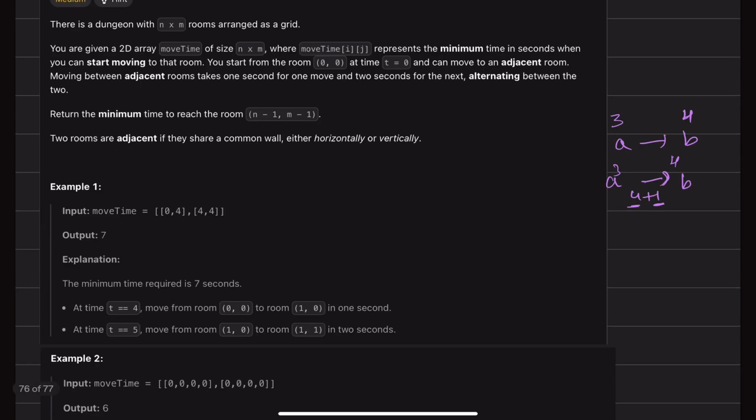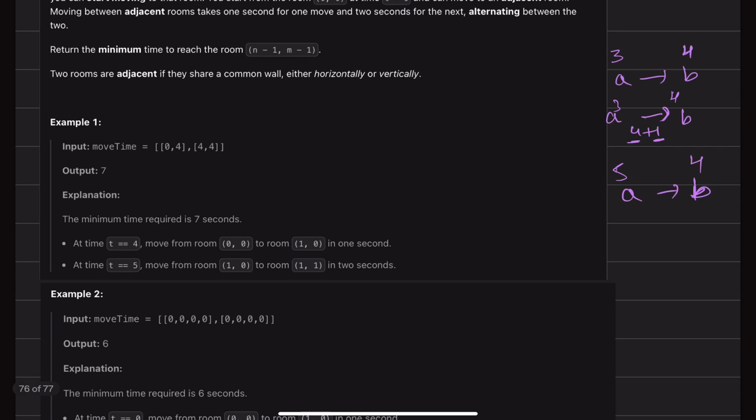Let's say there is one more case, like if this is A and this is B. Suppose in reaching A, you have already taken 5 seconds, and then room B opens at 4 seconds. Now how much time will it take you to make this transition? You will need 5 plus 1.